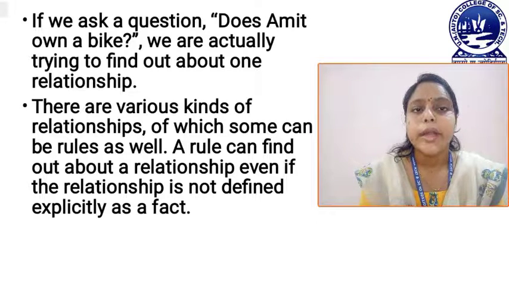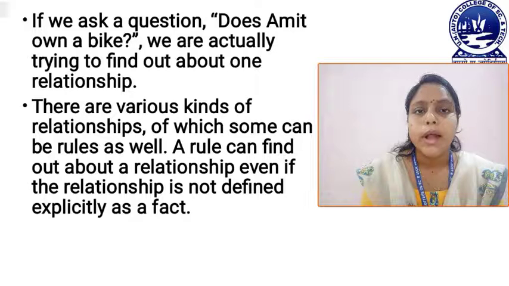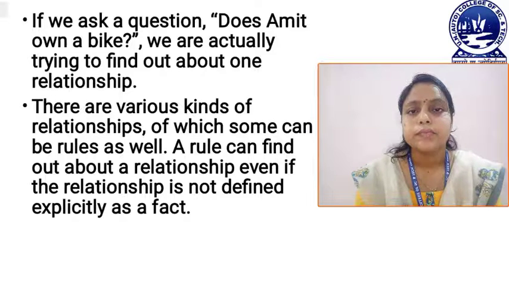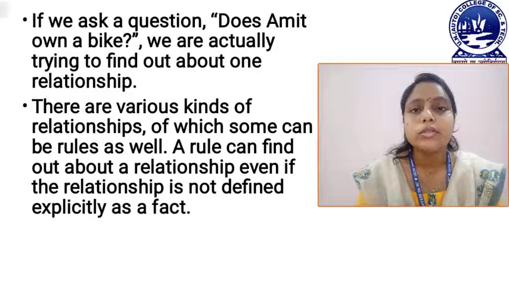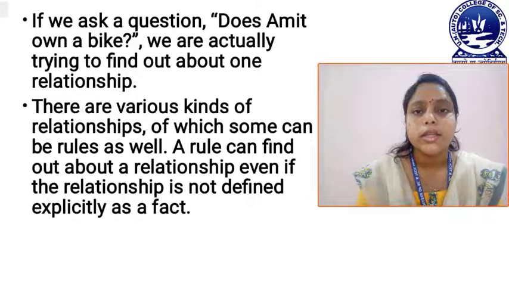Then there are various kinds of relationships, of which some can be rules as well. A rule can find out about a relationship even if the relationship is not defined explicitly as a fact. That means our knowledge base contains rules, and those rules also define some relationships. These relationships may not be defined explicitly like facts, but in our rule that relationship exists.